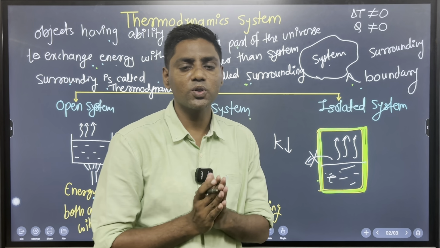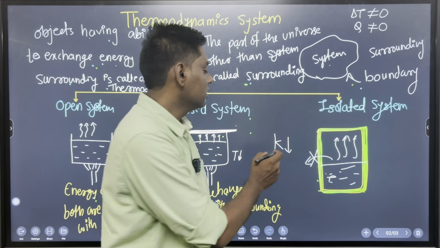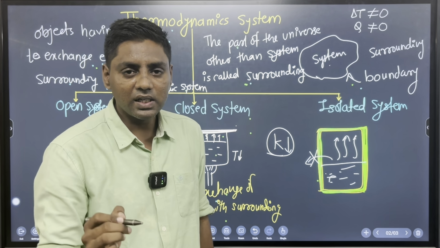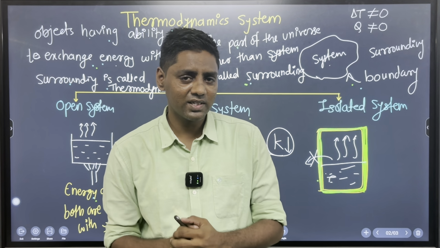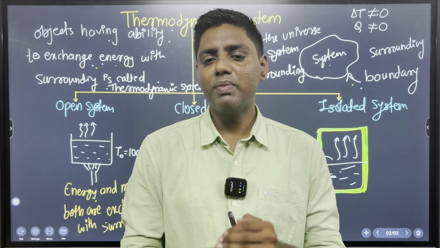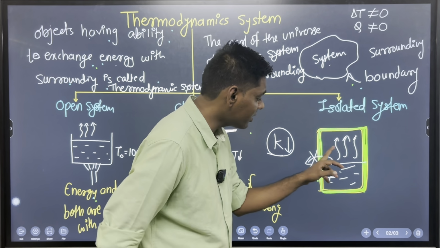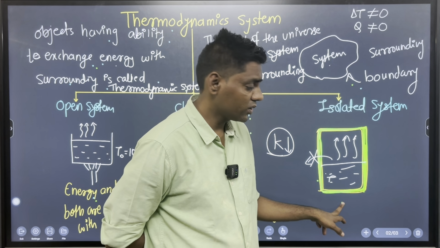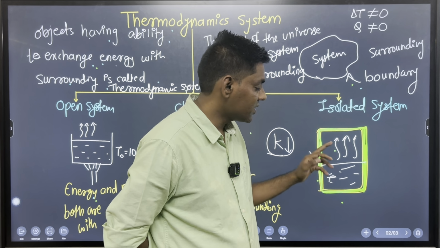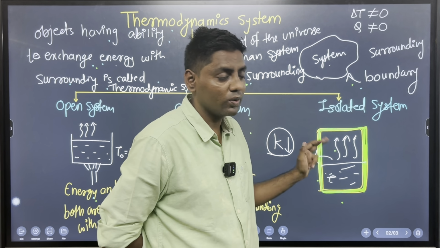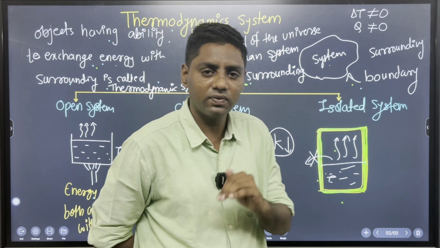It is very simple. In an isolated system, we take the example of a thermos. A thermos has the property of low thermal conductivity, so heat transfer through this material is less. Remember the best example: air is the best bad conductor of heat because its thermal conductivity is very, very low. So here it is an enclosed structure, so the vapors are not going outside. Next, due to the thermos, energy is also not lost, so the temperature of the hot water or tea inside the thermos stays as it is after some time.